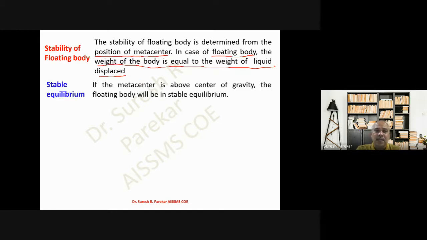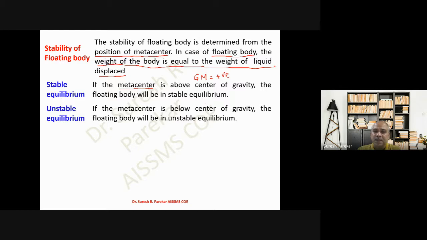Now we have stable equilibrium if the metacenter is above the center of gravity. That means we are going to get the value of GM, the metacentric height, as positive. Then we say that the floating body will be in stable equilibrium. Unstable equilibrium, if the metacenter is below the center of gravity, means we are going to get the value of GM as negative.